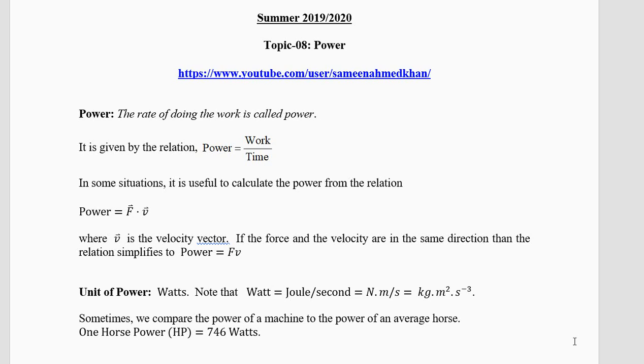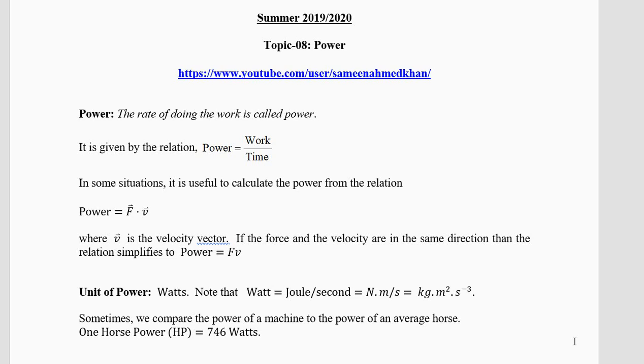The seventh topic was work and energy. Today we shall look into power. In order to understand this chapter, you should know some portions of your chapter on kinematics, and you should also know the complete chapter on work and energy. Because in most problems, you will be calculating the work and then the power. And in some very special questions, we can calculate it directly.